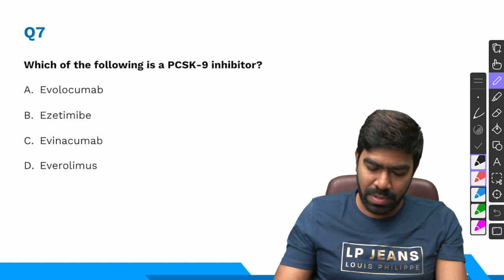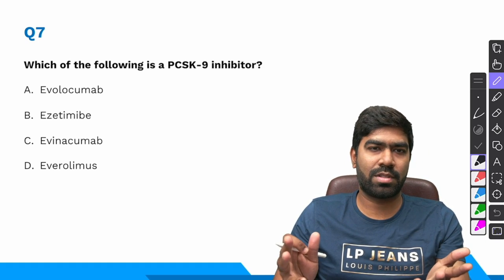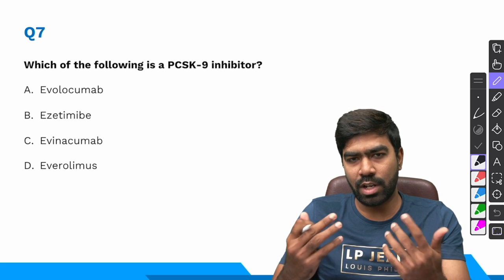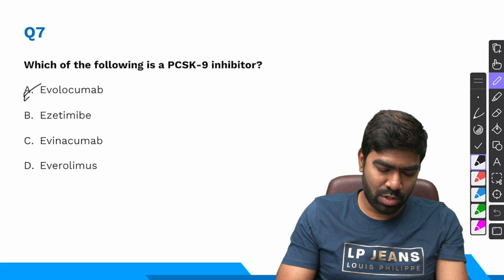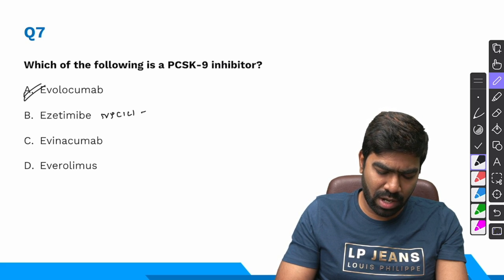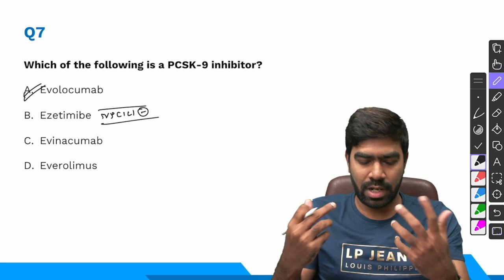Which of the following is a PCSK9 inhibitor? And again, we have discussed tons of times. There are only two PCSK9 inhibitors which are very commonly used in modern practice. That is evolocumab and alirocumab. Right answer is option A. Ezetimibe is basically a NPC1L1 transport inhibitor, or we can say it's an intestinal cholesterol reabsorption inhibitor.